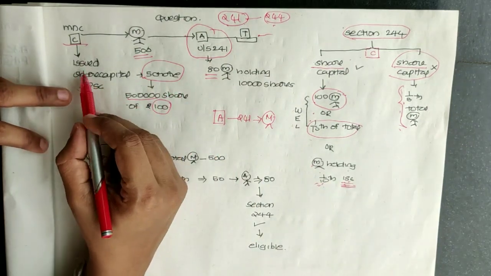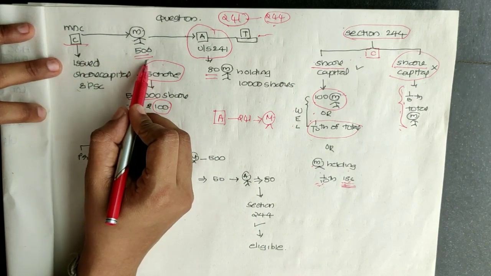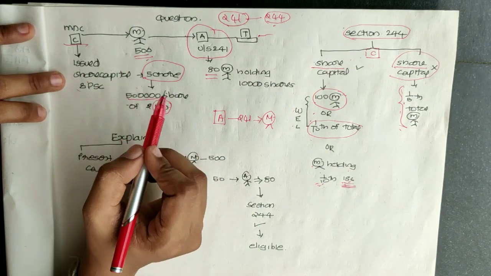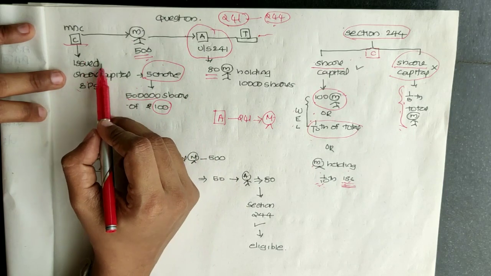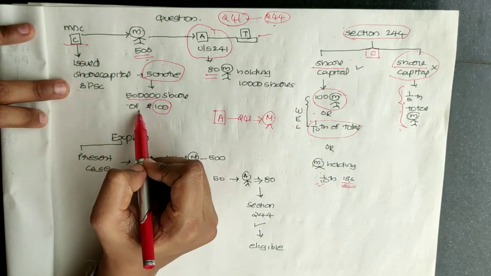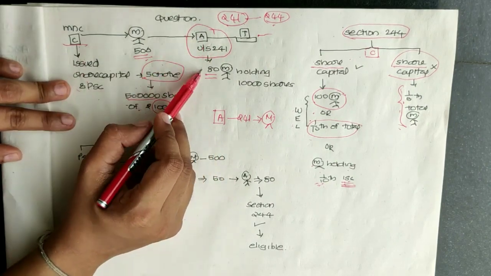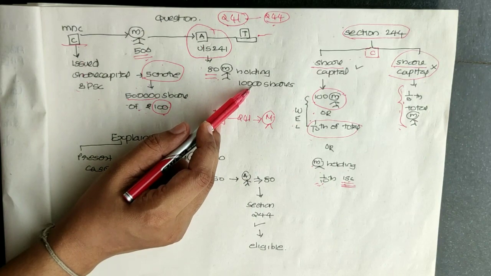Now you have to explain the present case. MNC company has 500 members and share capital of 5 crore consisting of 5 lakh shares of rupees 100, and the application under section 241 has been filed by 80 members holding 1 lakh shares.